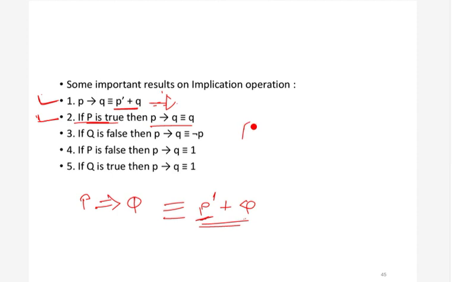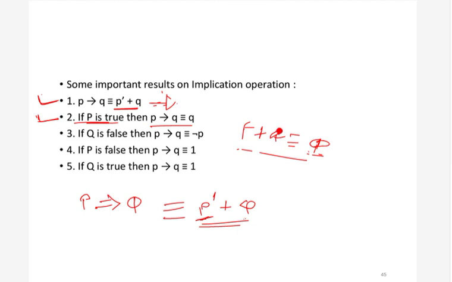Assume q is false, then you will get false. If q is true, then you will get true. So whatever the value of q is, you will get that value. So false plus q is the same as q. So in this second statement, if p is true, then this thing will become false, hence the complete thing will become q.